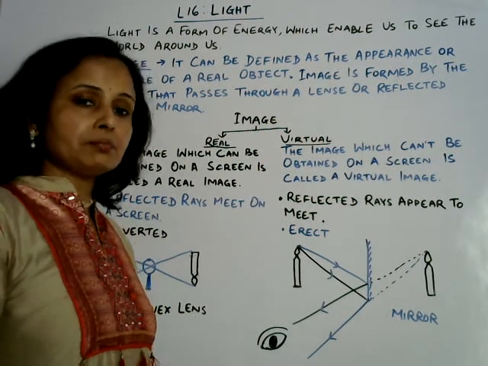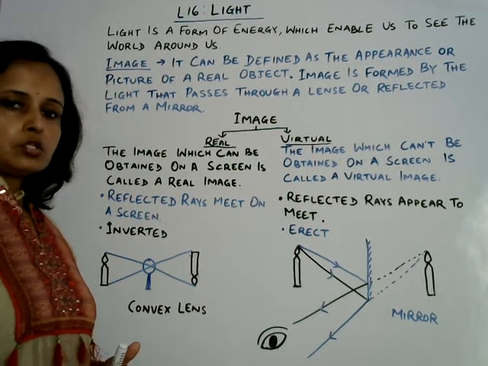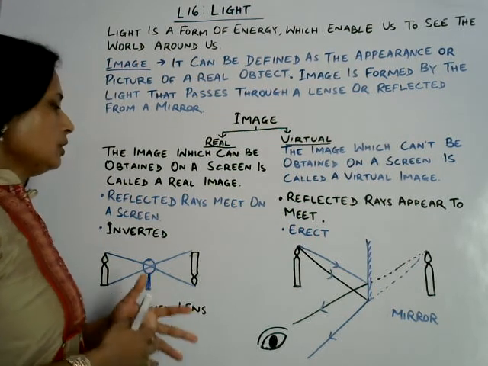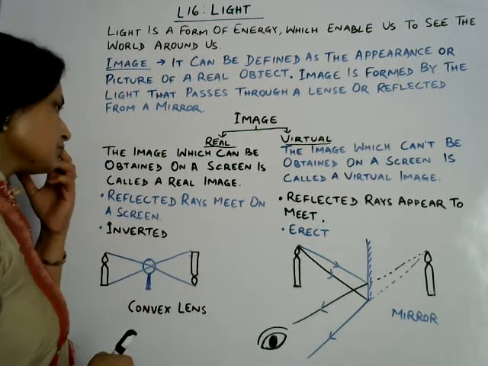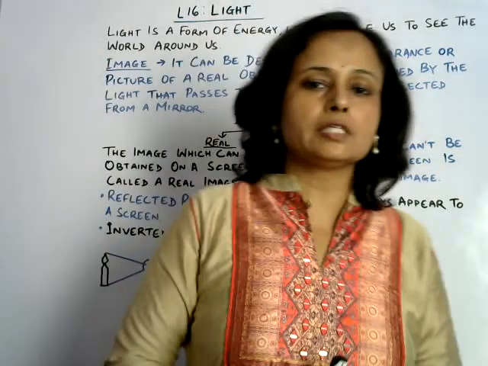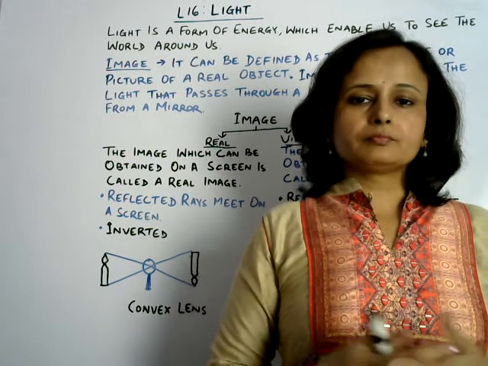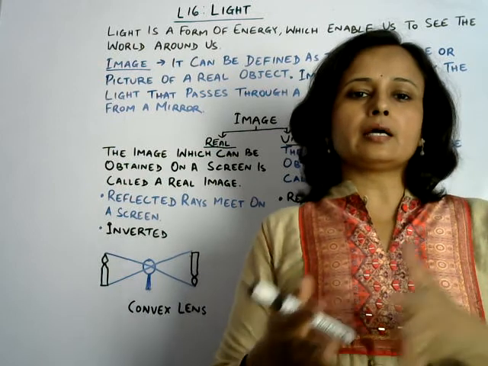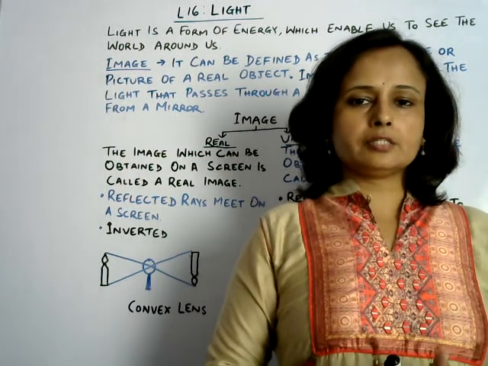So what is a real image? A real image can be obtained on a screen. The image which can be obtained on a screen is called a real image, and in a real image the reflected rays meet on a screen. For a real image, reflected rays should meet on a screen and it is always inverted. So a real image can be formed through a concave mirror. In a concave mirror, the rays are reflected and meet on a screen, then a real image is formed.